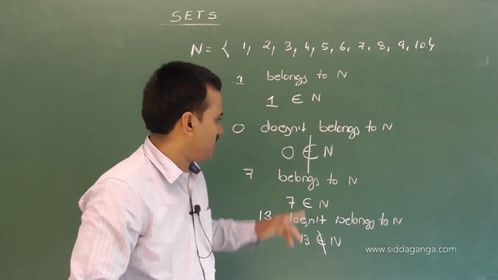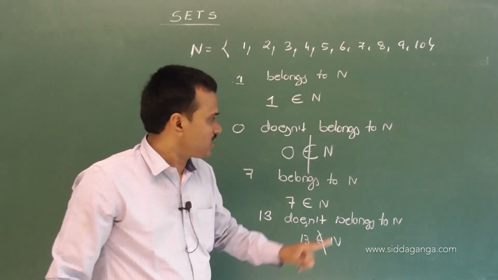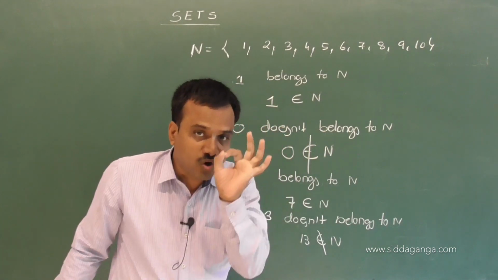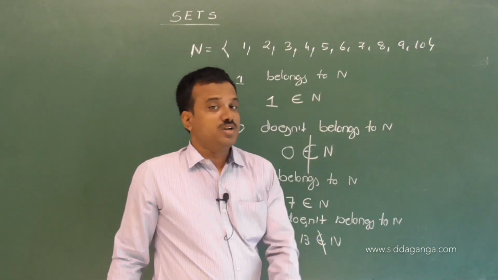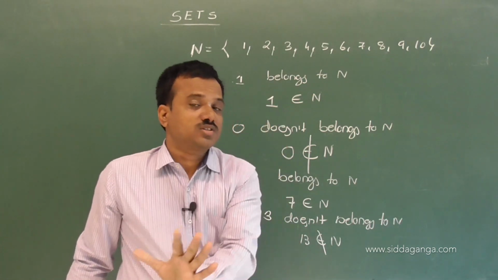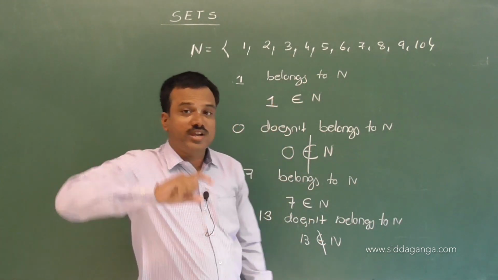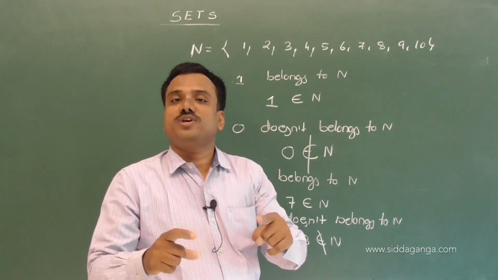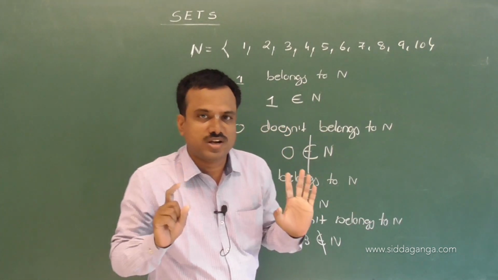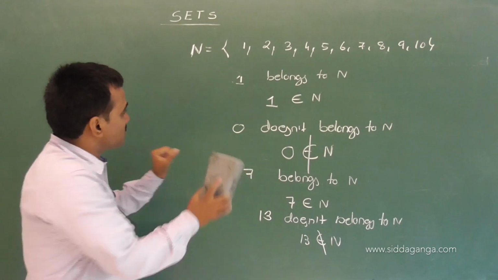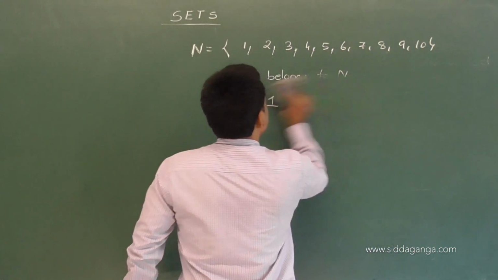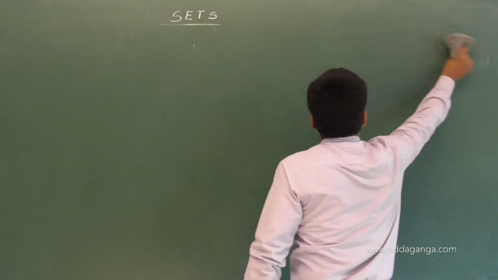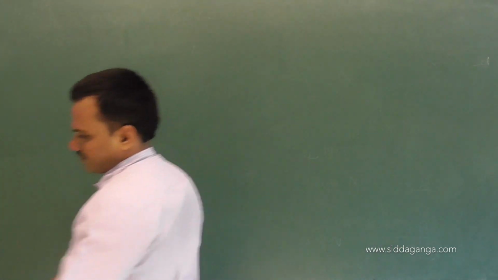This is the method. Once again I say, it is very important: belongs means it is a member of the given set, and does not belong means it is not a member of the given set. Understand? Then after knowing this concept, let us see the representation of sets.